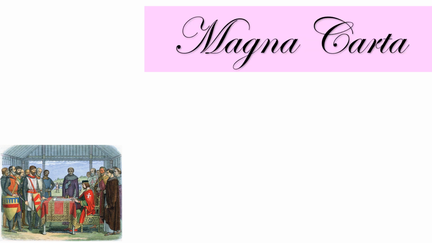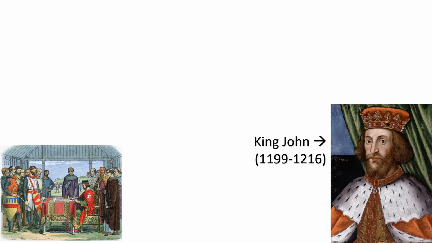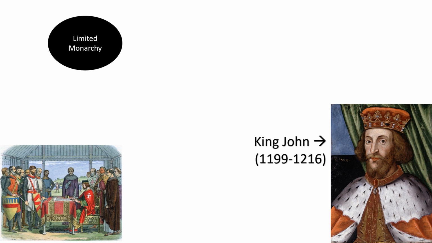First up, we have the Magna Carta. When talking about the Magna Carta, we first need to introduce you to this guy. This is King John. John was the King of England from 1199 to 1216. During King John's rule, the Archbishop of Canterbury, King John, and several others needed a way to keep the monarchy of England unified. In order to keep the monarchy afloat, King John agreed to give up some of his powers in favor of the people.